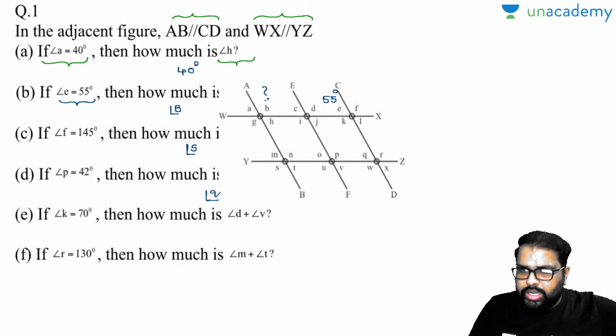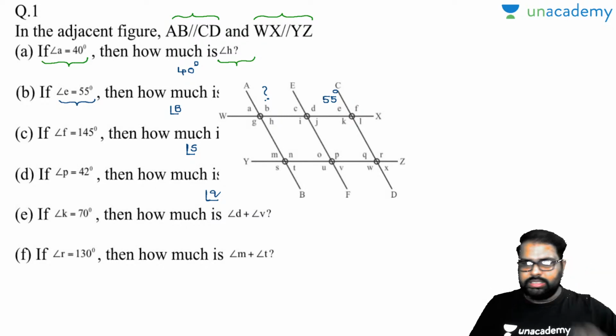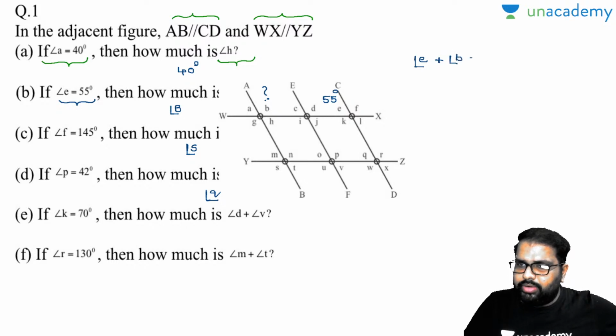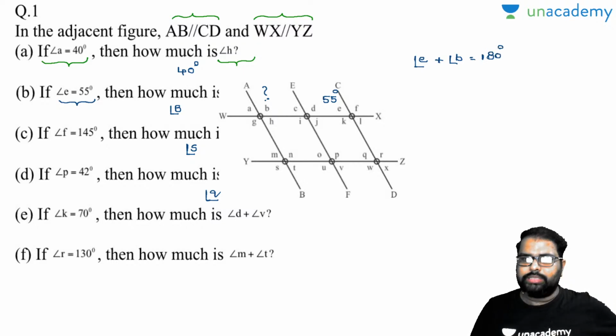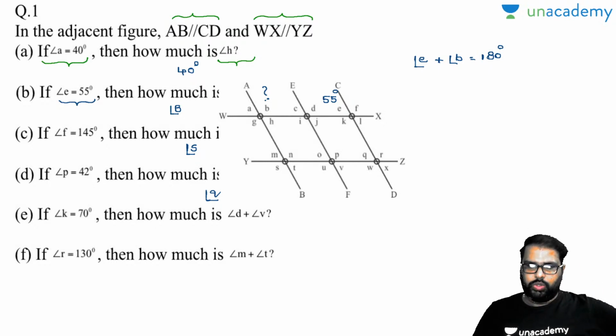Now listen, E and B are nothing but interior angles on the same side. Am I right or wrong? Angle E plus angle B will be equal to how much? Interior angles on the same side will be equal to 180 degrees. Will you accept with me? Please let me know yes or no. Yes, perfectly.